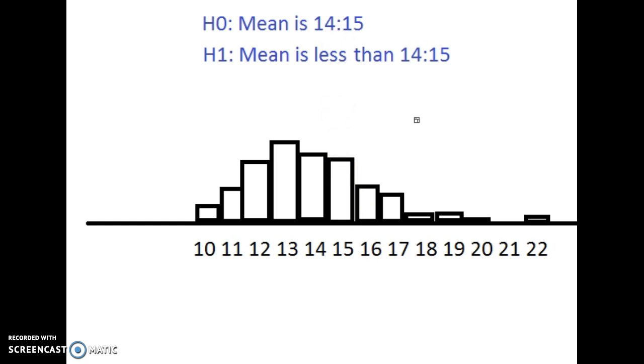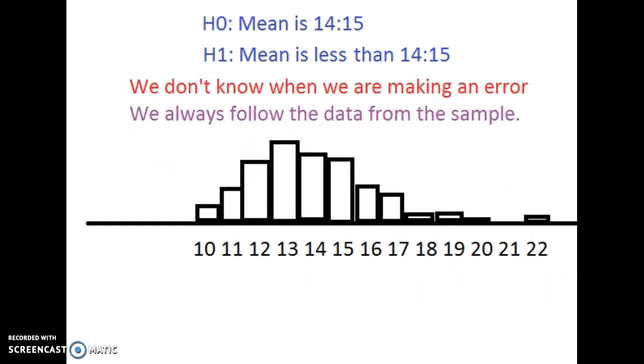So one thing I would like to hear you talk about is if you were to run a hypothesis test, what would the errors be that could possibly come up? And so to talk about that, it's important to note that we always follow the data from the sample and do what it tells us to, and so we never know if we're making an error or not. So for the example I said, let's say the mean time from my sample trips comes back well below 14 minutes, 15 seconds. So I reject the null in favor of the alternative. I assume I'm making the right decision, and I probably am. Most of the time, you can trust your sample. We always do trust it, and most of the time, it is correct.